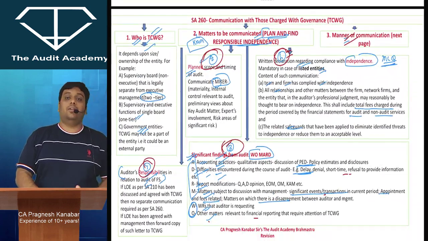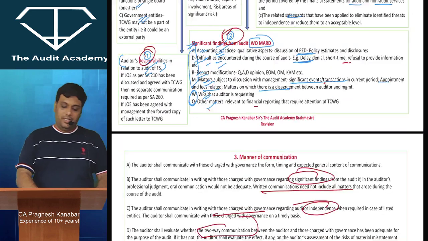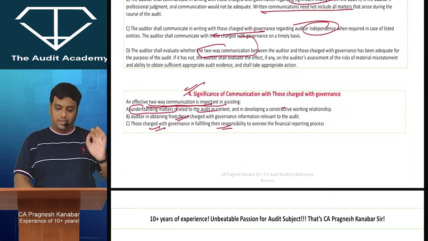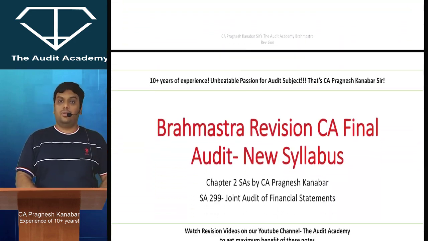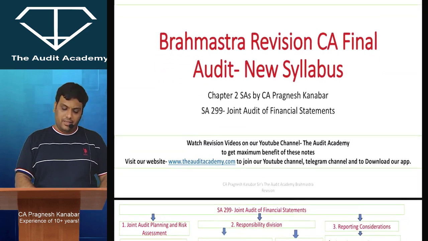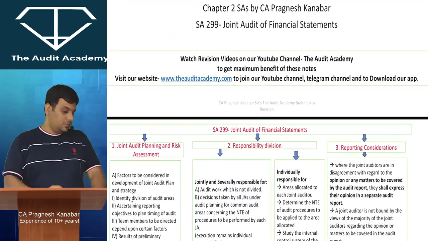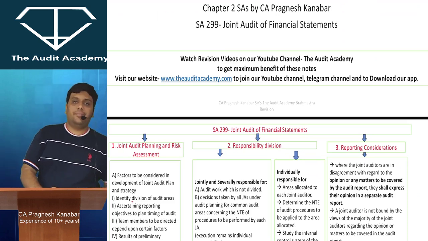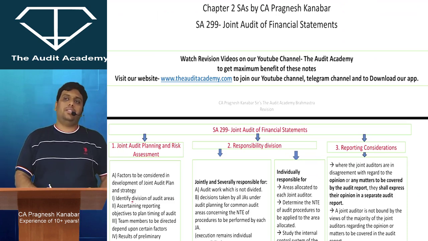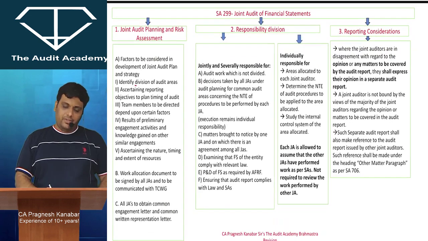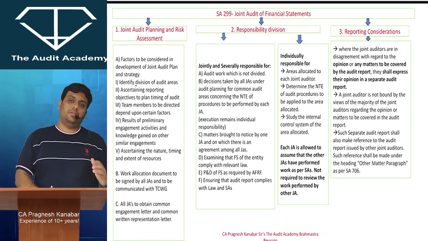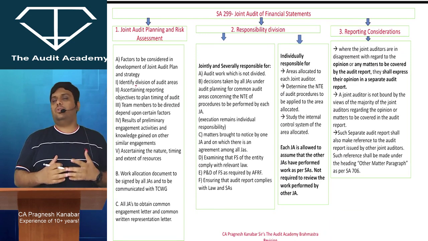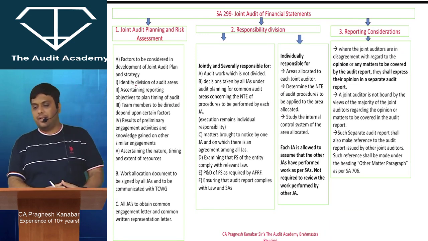So that is your SA 260, communication with those charged with governance. I hope I am clear with that. Now we start the discussion on SA 299, that is joint audit of financial statements. Only 1 page, but very, very sensitive. If you focus, I am so sure that you will end up scoring some marks.